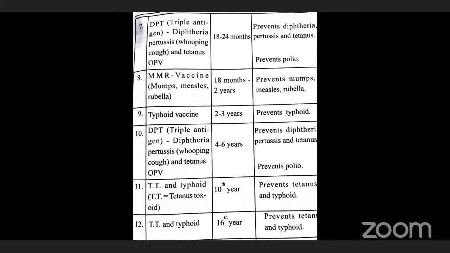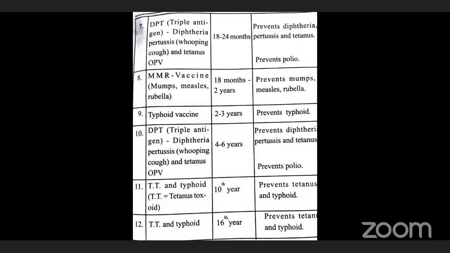Many vaccination schedules will be there. Among them, MMR, DPT, TT, and the booster doses of those, BCG, OPV, are the important vaccines. So you must keep it in your mind: what is the name of the vaccine, at which age it is injected to the infant or child, and for what purpose that vaccine is used. Clear? Keep that in your mind.